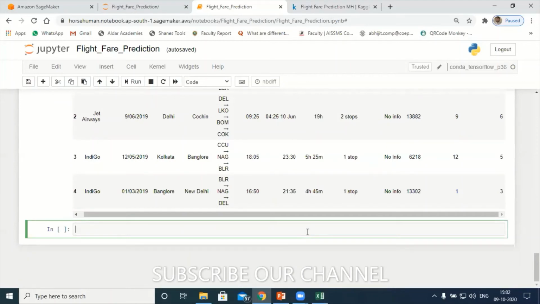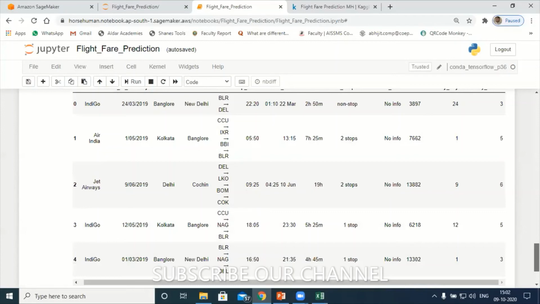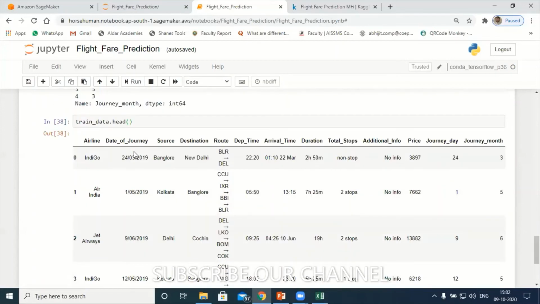Sorry, not date of journey to integer. So do I require this date of journey now? I don't want it, no. Then why convert it into integer, right?